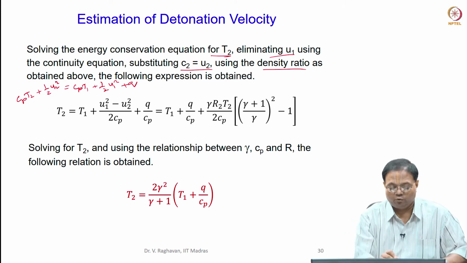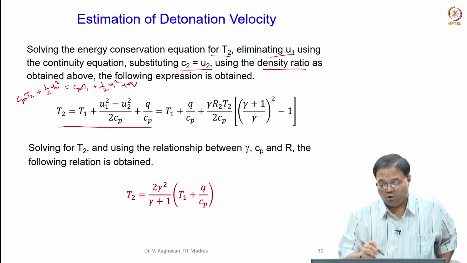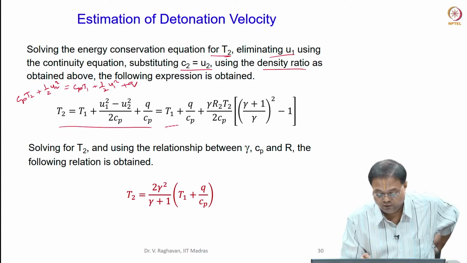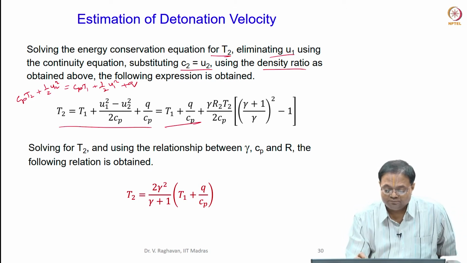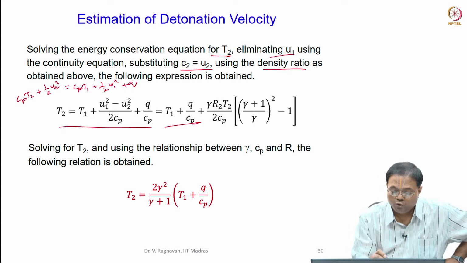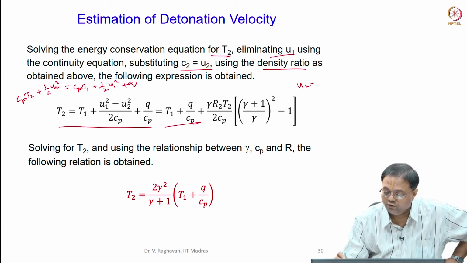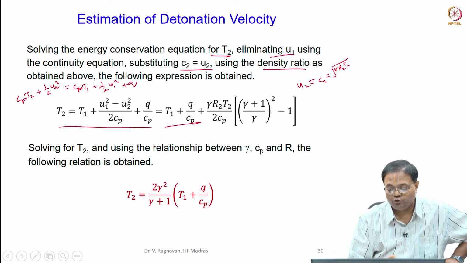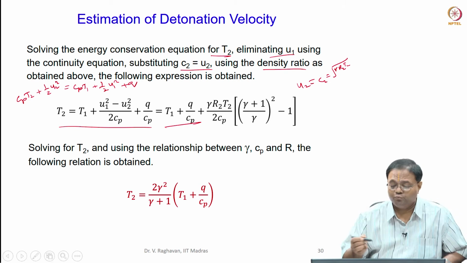So this is only the energy equation, simple. Now this you retain. Now we'll try to write this with U2 equal to C2 equal to root of gamma R2 T2, that you substitute, you get this equation.